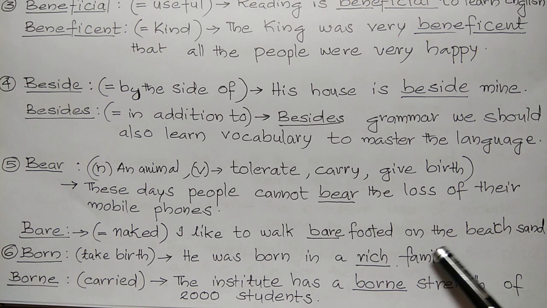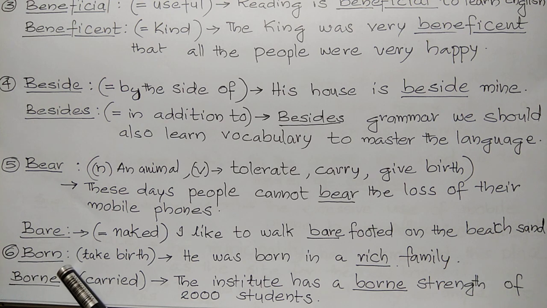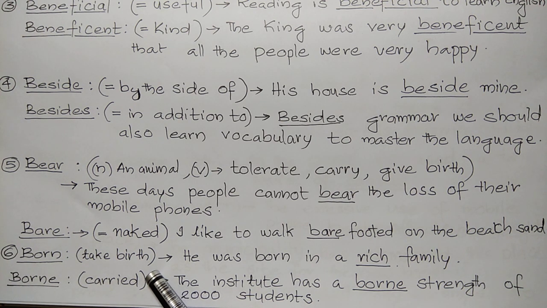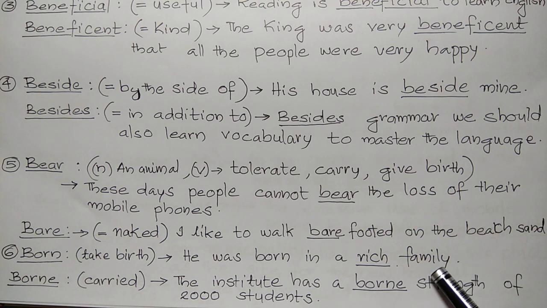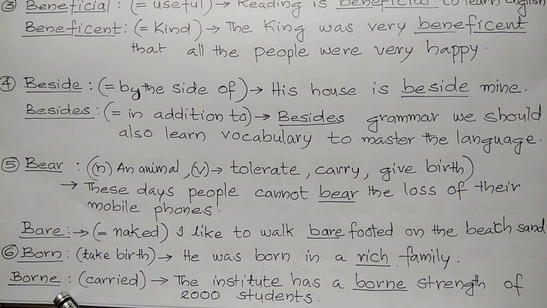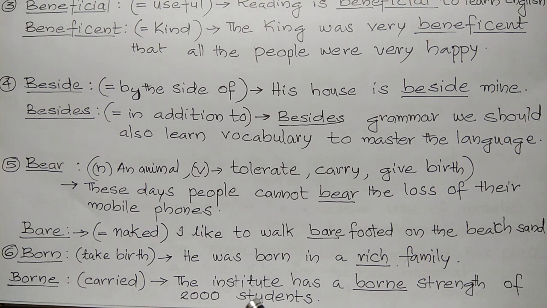Means on naked feet. Sixth one, born, B-O-R-N, born, and B-O-R-N-E, borne. First one means take birth. Second one means carried. See the first one, born. He was born in a rich family. Means he took birth in a rich family. Second one, borne, means carried. The institute has a borne strength of 2000 students. That the institute carries 2000 students. It is having a strength.